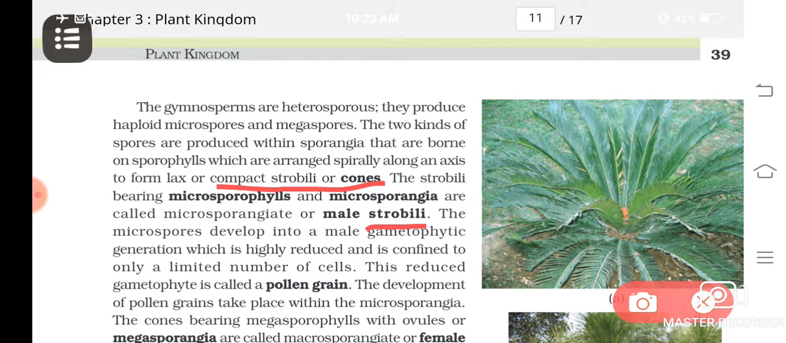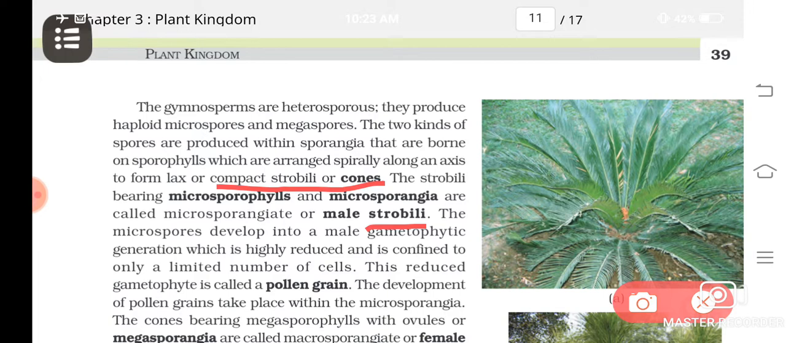And the cones are made up of sporophylls. Listen here carefully. That is, the reproductive organs are what? Cones or strobilus. And each cone is made up of what? Units called sporophylls. And there are two different types of cones. That is, male cones and female cones.